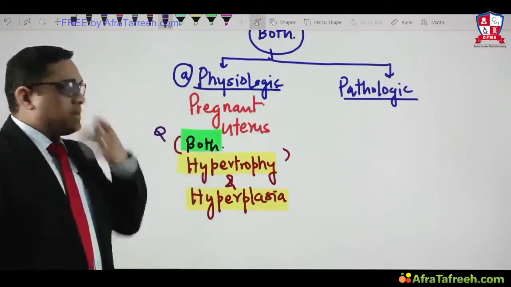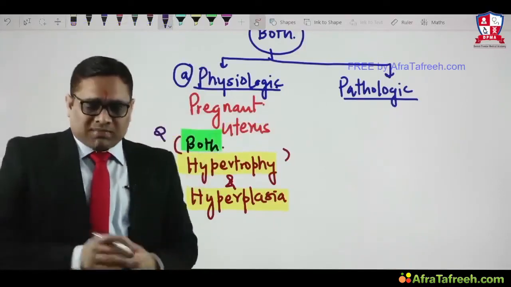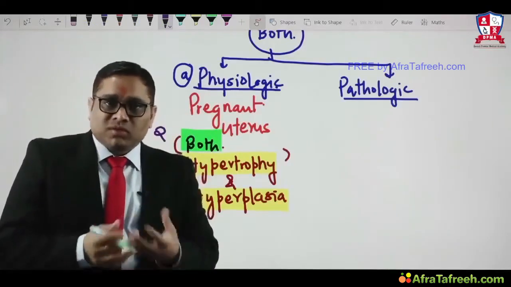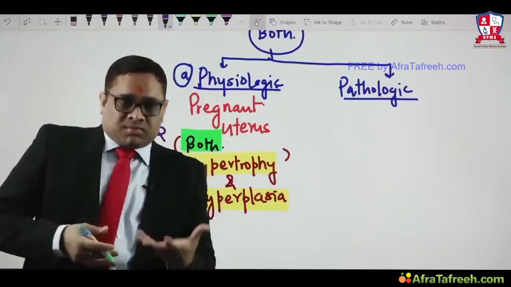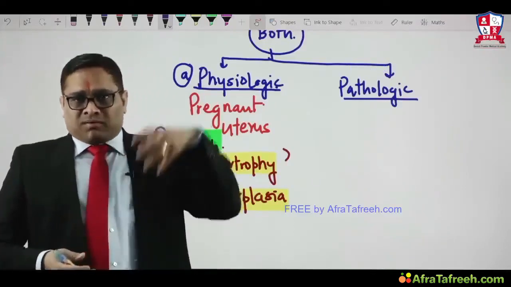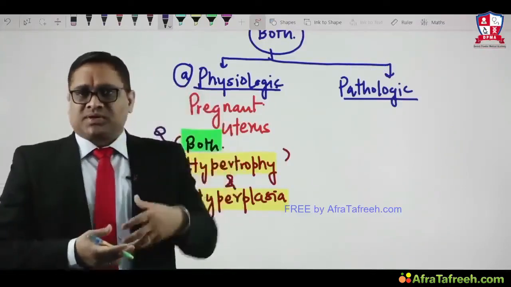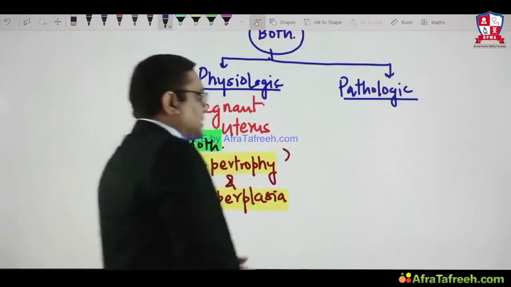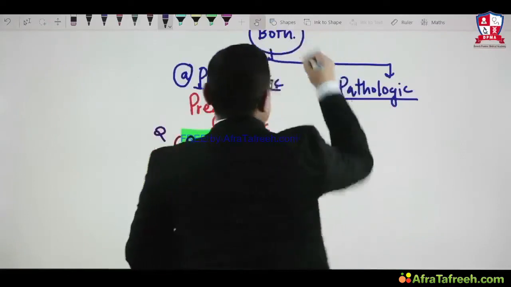What is the pathologic hypertrophy? Pathologic hypertrophy we often see in cardiomegaly because of valvular regurgitation, right? Because of the falling back of the blood flow into the ventricle. Because of the consistent pressure on the ventricle, there will be stretching and hypertrophy, right? So that is called pathologic hypertrophy.